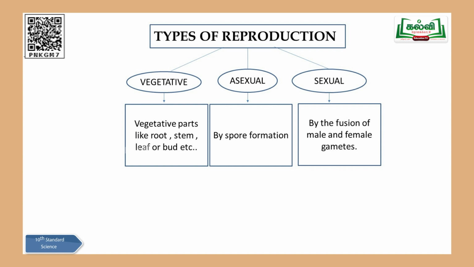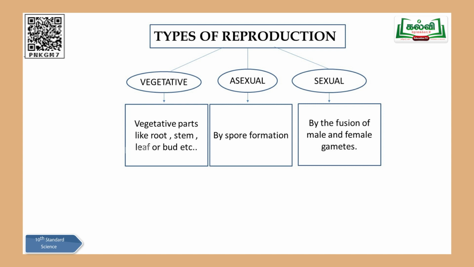The first one is called vegetative. Here you can see the flow chart, vegetative reproduction. Second one is asexual, and the third one is sexual reproduction. Under vegetative reproduction, you can question yourself, what is the difference between these 3? When we talk about vegetative, you can just remember one word, vegetables. Yeah, that word you can remember very well. Vegetable comes out on the ground, above the ground.